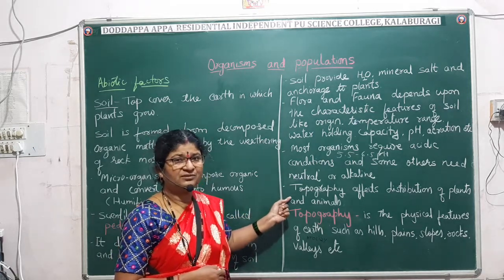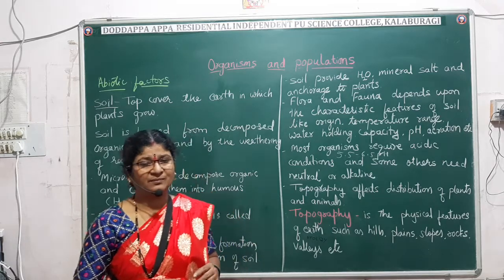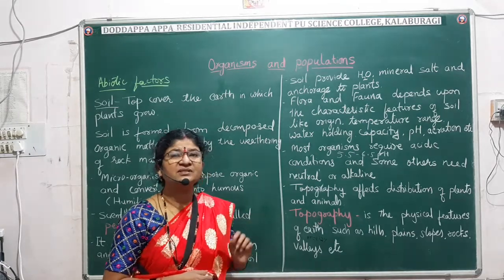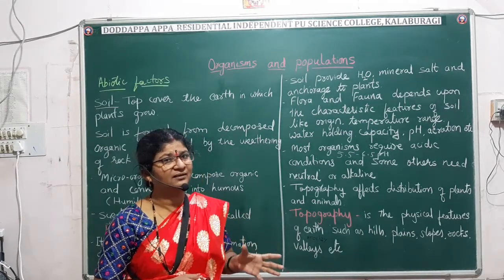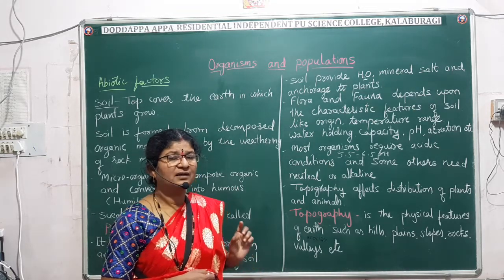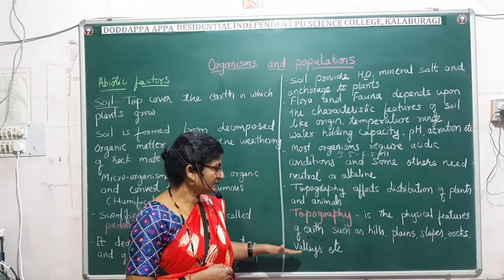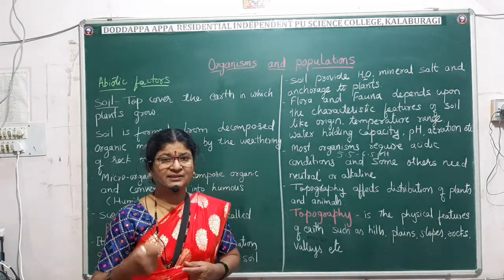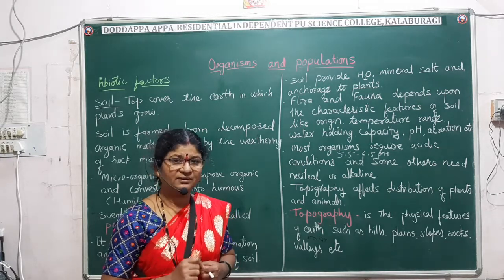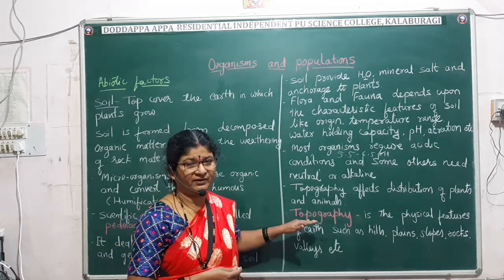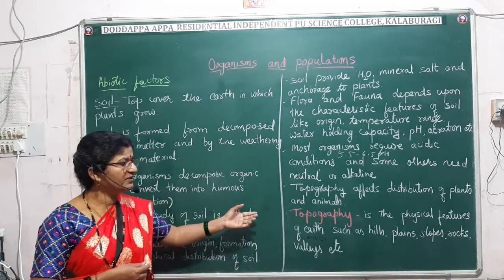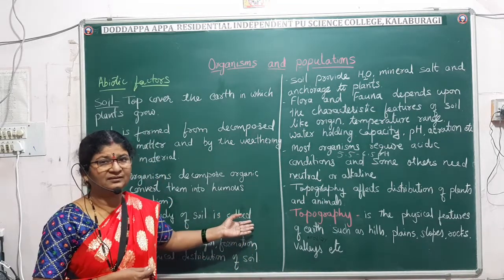Now topography also affects the distribution of plants and animals. What do you mean by topography? Topography is the physical features which are present on the earth, like the hills, valleys, plains, and the distribution of rivers, ponds, etc. All the physical features which are there on the earth are the topography. So this much information is sufficient, and about the physical features you have read in geography in high school.